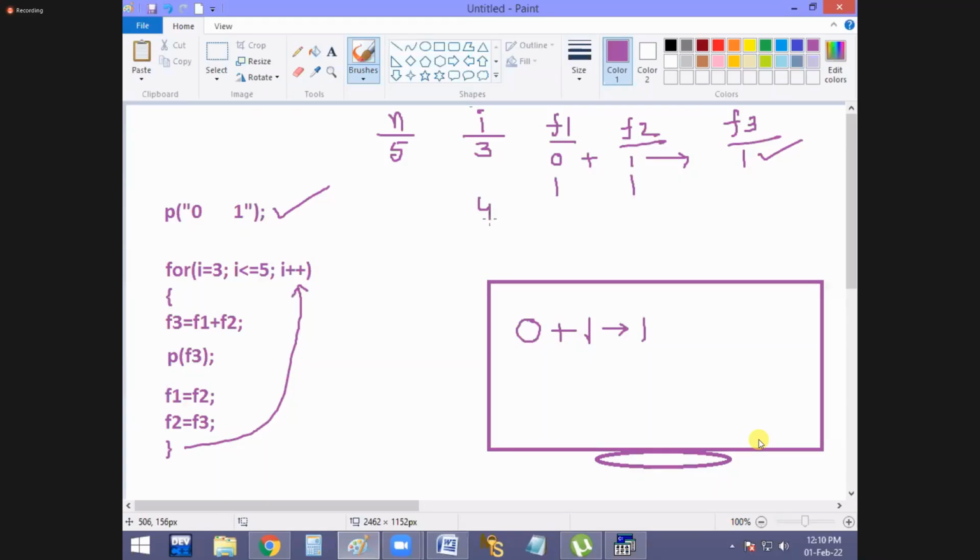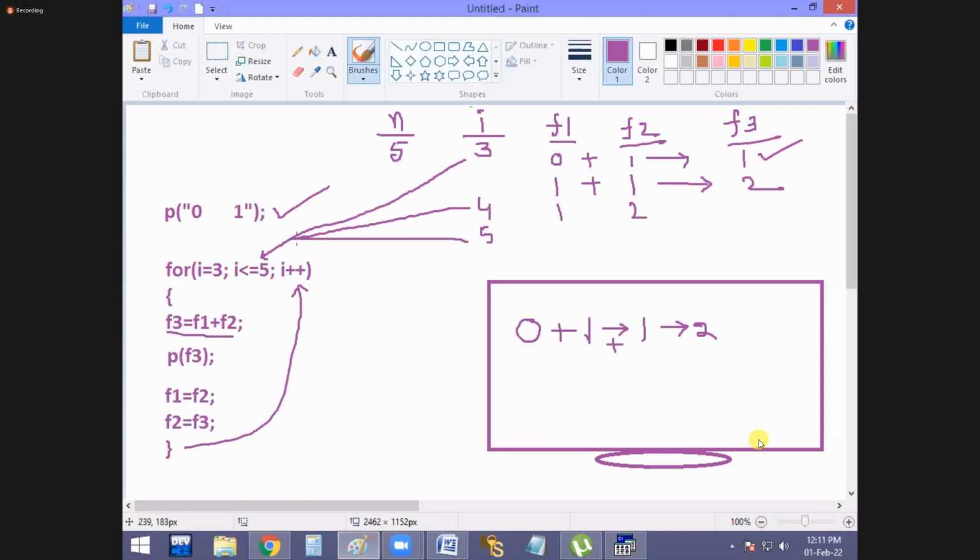Later, I plus plus. I value becomes 4 now. 4 less than or equal to 5. Condition true now. Then F3 equal to 1 plus 1, that is 2, or not. Now F3 printed. 2 printed, guys. Later F1 equal to F2, and F2 equal to F3. F3 value is 2, no? Next I plus plus.